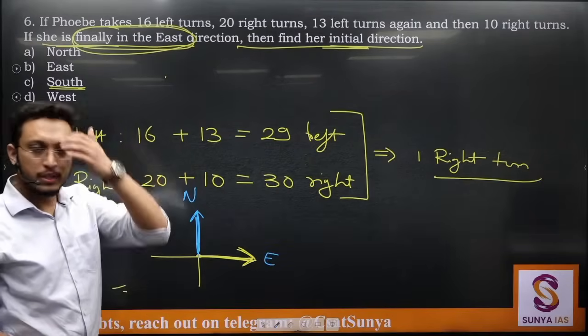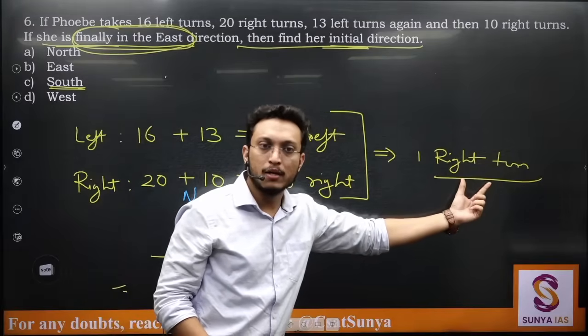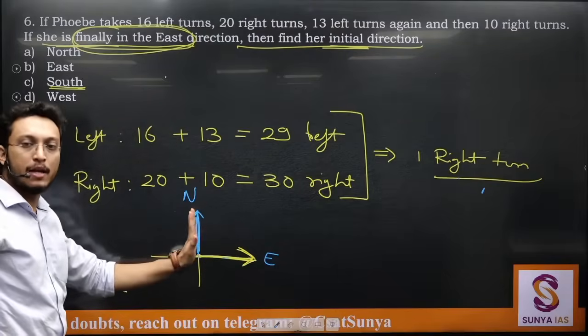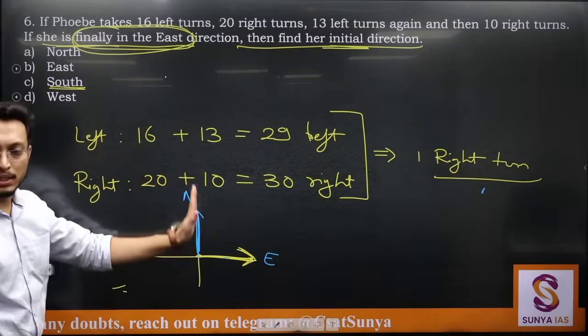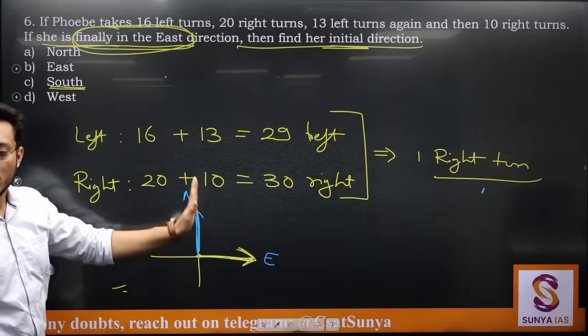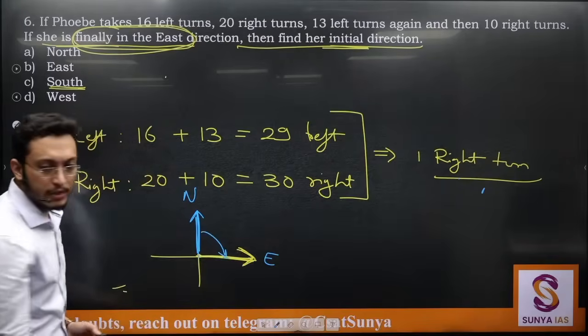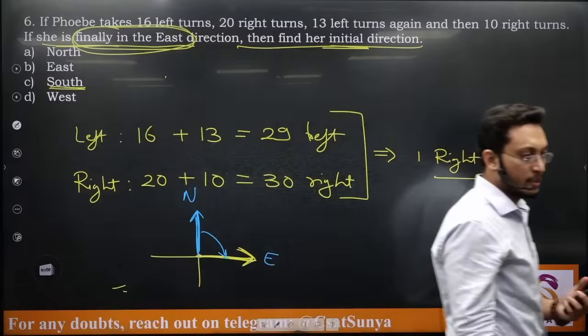You can also see it this way. In order to balance this right turn, we can take a left turn from the final direction. So from the final direction, take a left turn in order to balance this. So she was facing initially in the north direction. From here, if she takes a right turn, she will face east. Is this clear? Everyone?